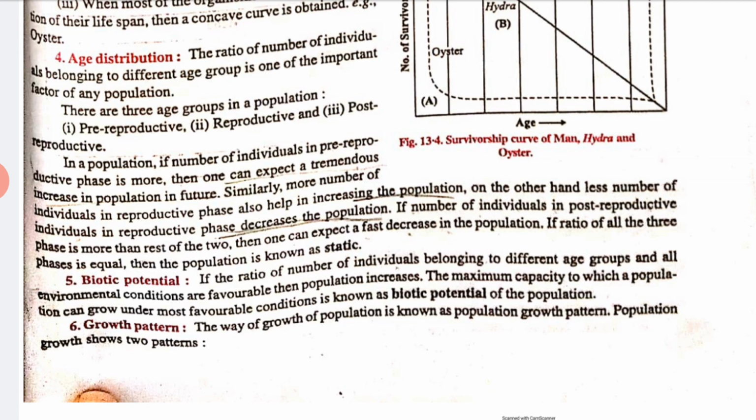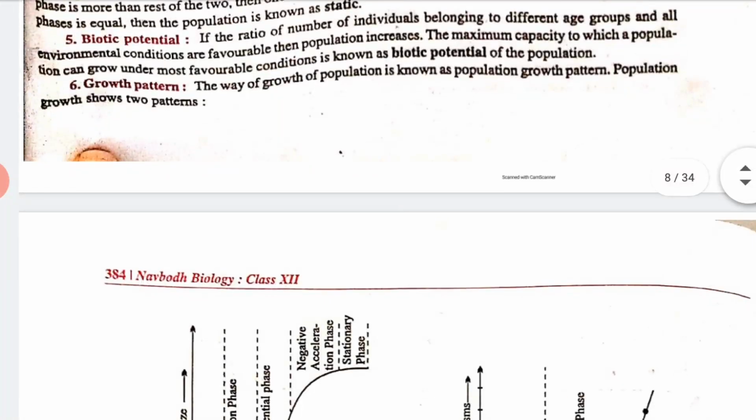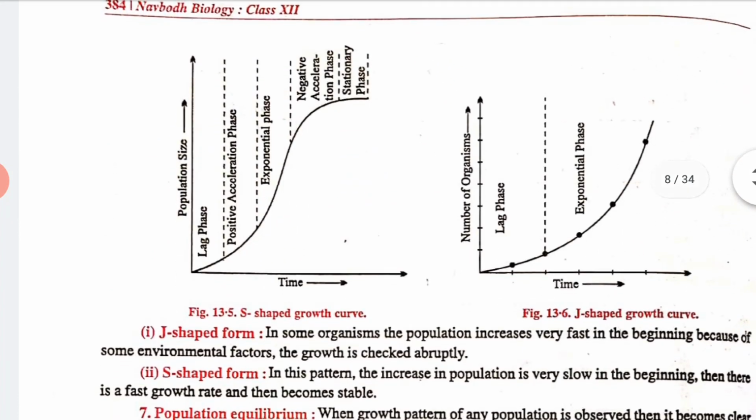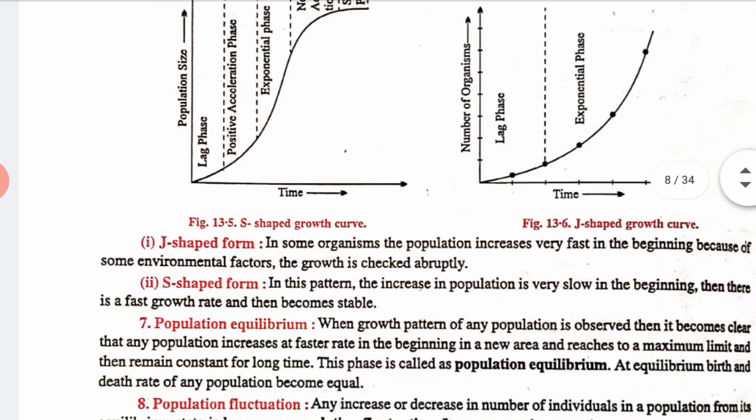I will also tell you, population growth has 2 shapes. See here in this structure, this is the growth curve, means one is S-shaped curve and one is J-shaped growth curve. Okay, so see here, according to this we can measure the growth rate, growth pattern.